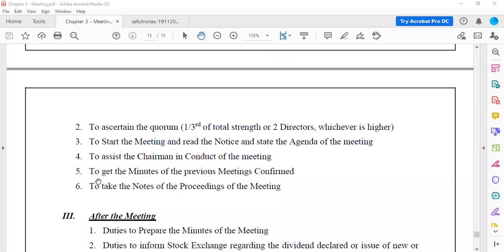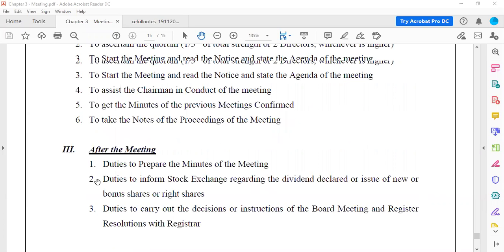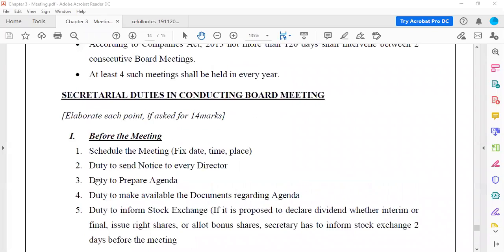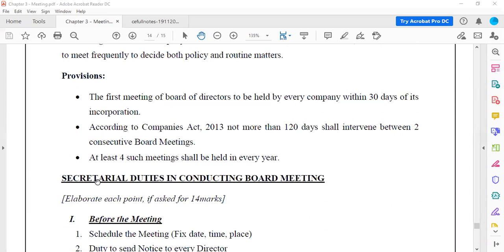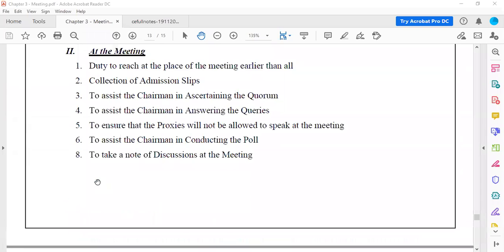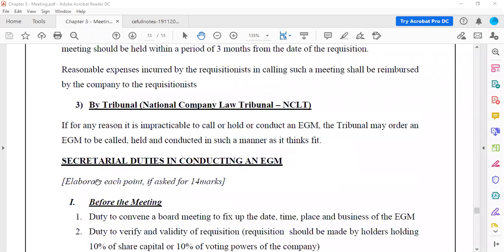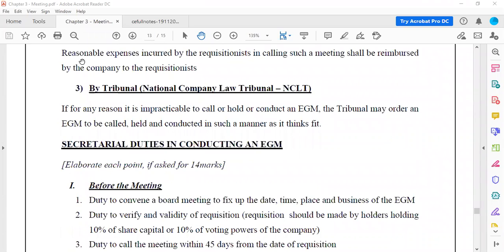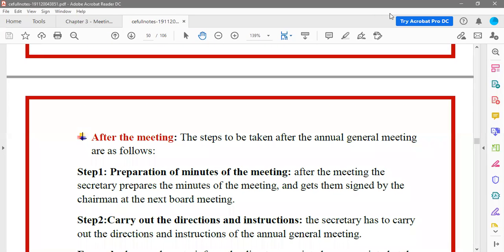So these are the provisions under the board meeting, and secretarial duties are very important points which can be asked in the examination for 14 marks. So these are the types of meeting which we have learnt. Okay, any doubts until here?